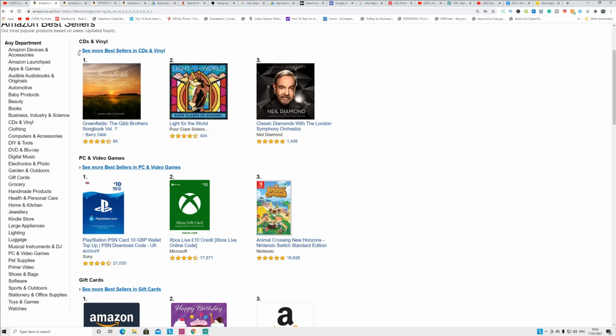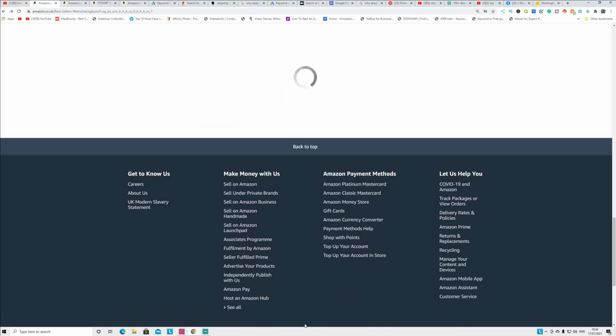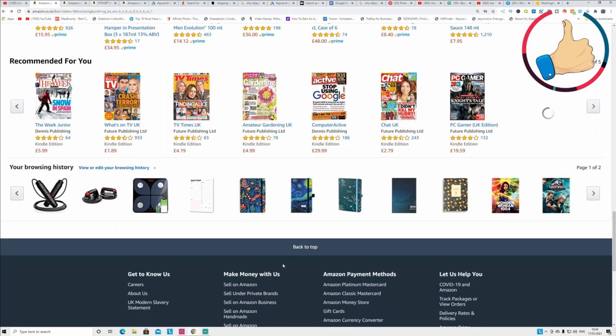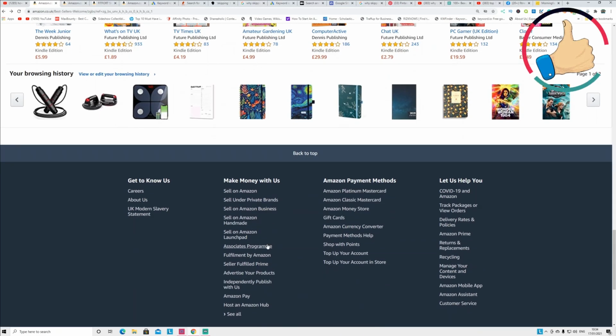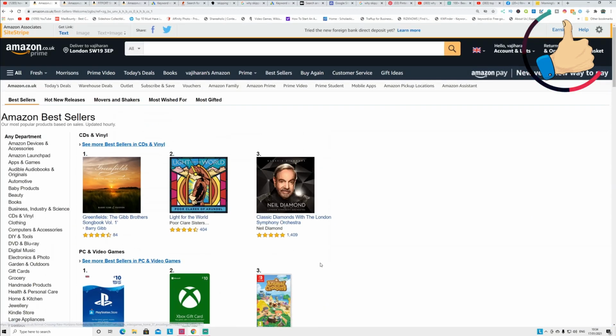So what is the Amazon affiliate program? Basically, Amazon has its own affiliate program. You can go here and join the Amazon affiliate program for free. I'm living in the UK, so I joined with .co.uk. You can also join with .com or India. If you are not from any of those countries, you can join with Amazon.com, but I'm not sure. Amazon is there for major countries, so you can join the program for free and promote their products.